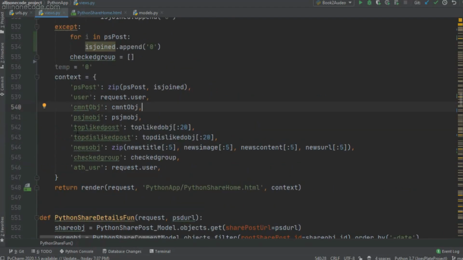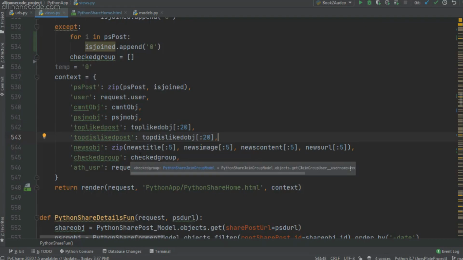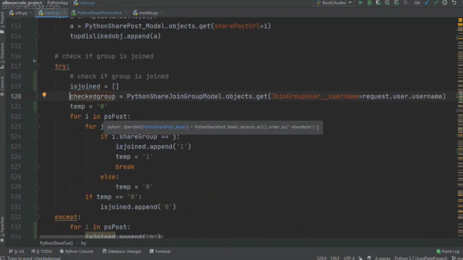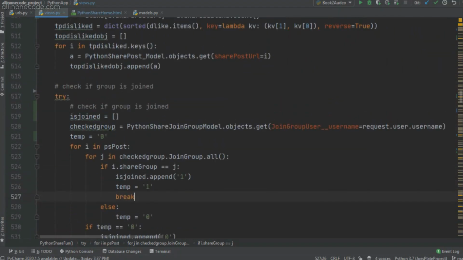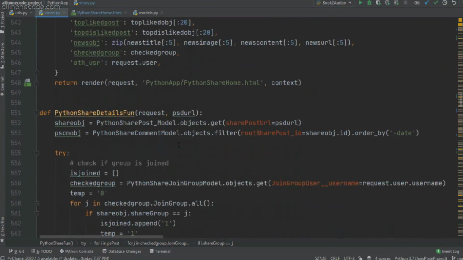This is the news obj which I created to display the latest news. Now checked group. What is this? Checked group is nothing but the obj for the share joined group model. I am checking all of these joined group models and sending it in checked group. And ATH user is nothing but the request.user.